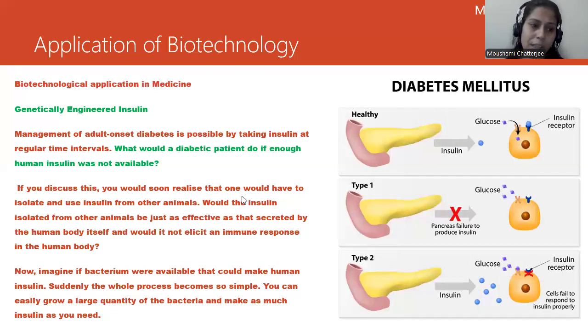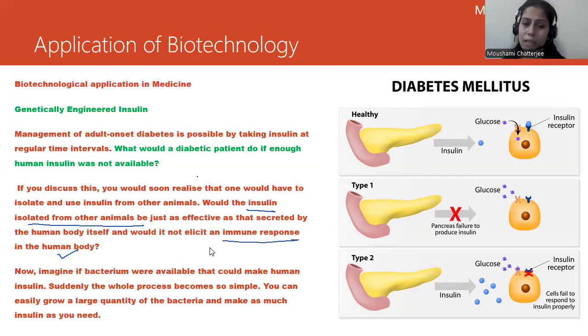A very important point I would like to discuss here is that insulin was initially isolated from other animals. It was effective, but it was causing a lot of immunological response, which was not good enough.